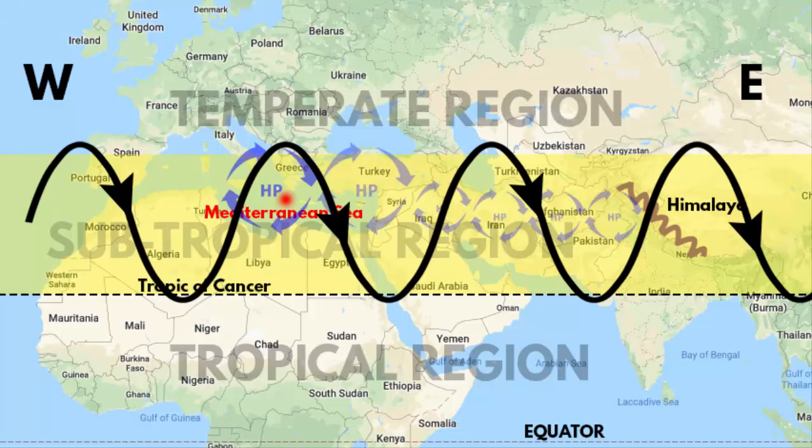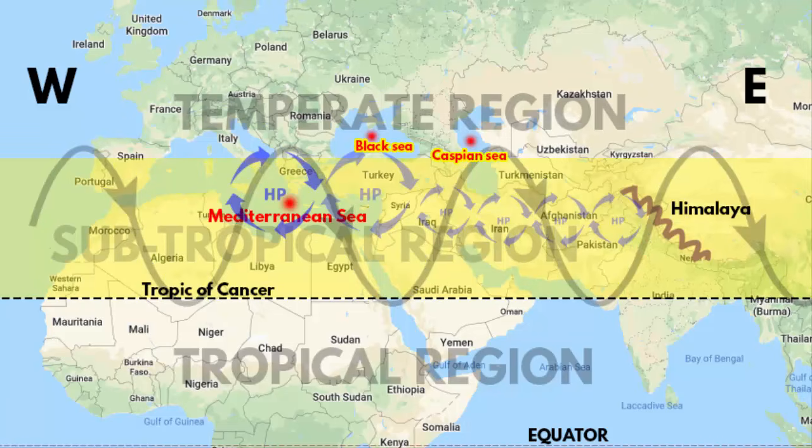So the Western disturbance in the upper atmosphere starts to move towards eastern direction with the help of subtropical jet stream. Along the way it picks up more moisture from the Black Sea and the Caspian Sea. When it reaches the Indian subcontinent, it comes in contact with the Himalayan mountains, which act like a barrier to these winds and break its further development. After hitting the mountains, the wind tries to move towards low pressure areas.